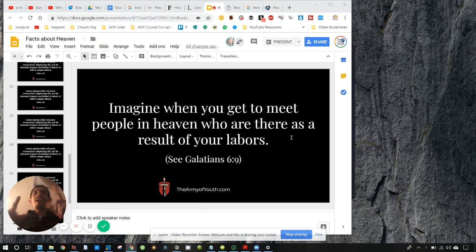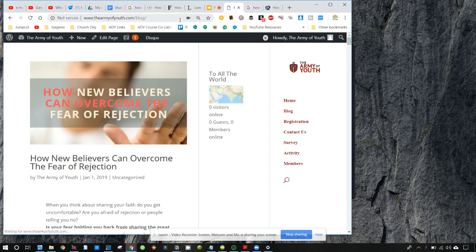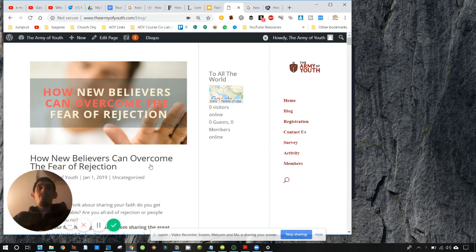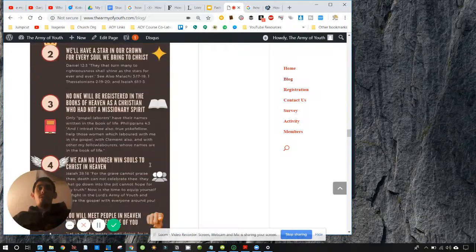Today we are going to be looking at how to make social media images from a WordPress blog and how we're going to extract different quotes from there so that we can post and blast and broadcast all over social media. So what we're going to do is create a document on Google Slides. This is what we're using for now. And we're going to go over to the armyofyouth.com, going through the blog. We're going to scroll down to see which one that we want to accomplish.